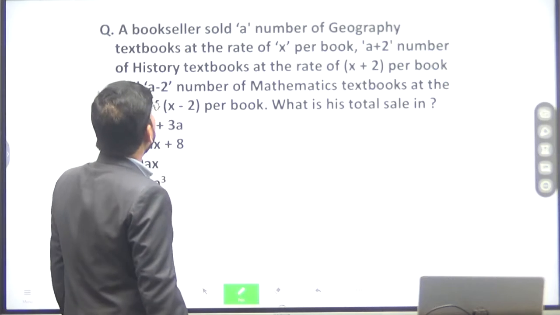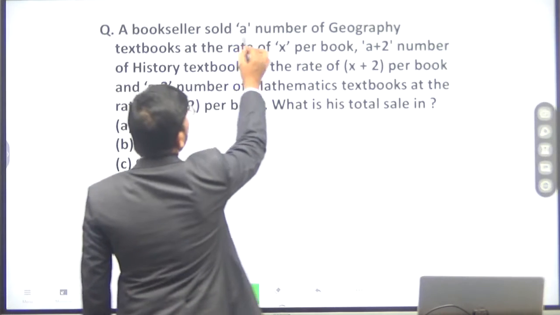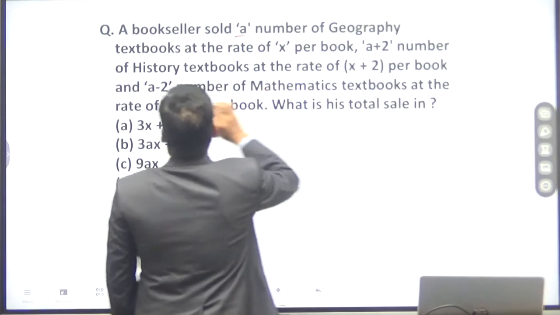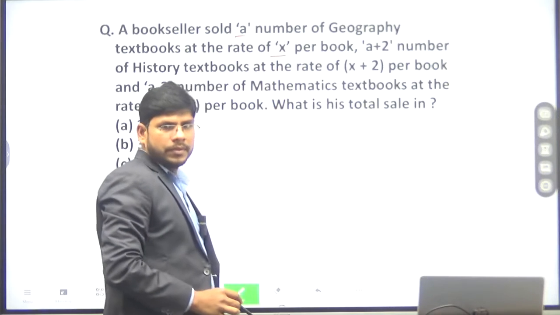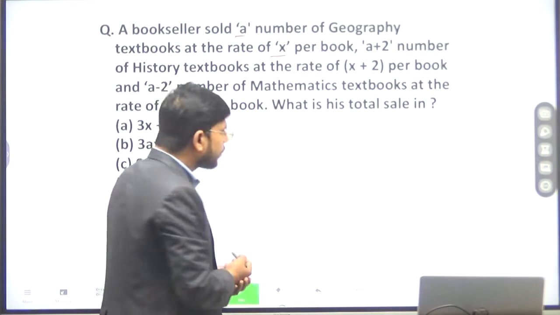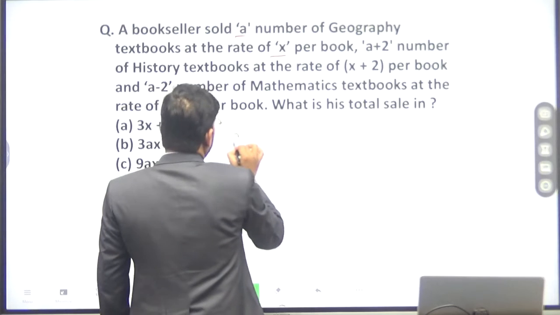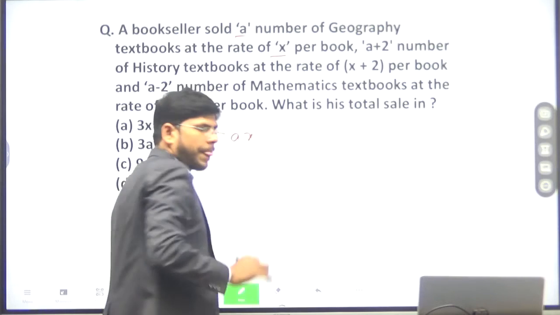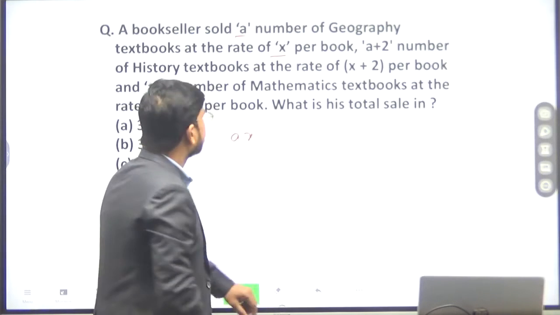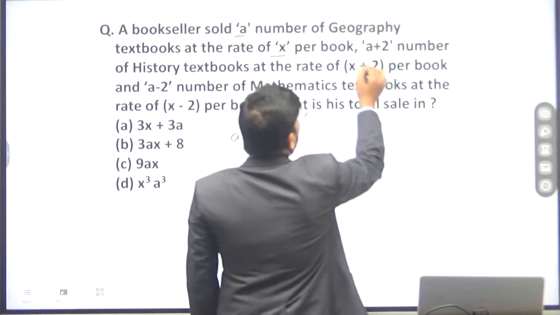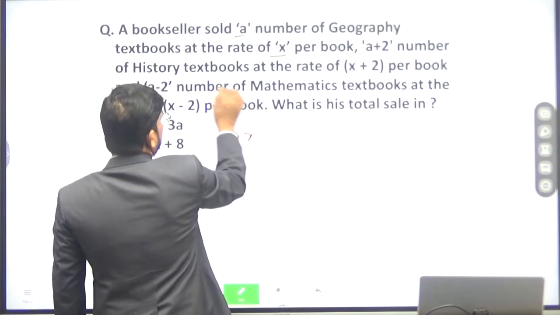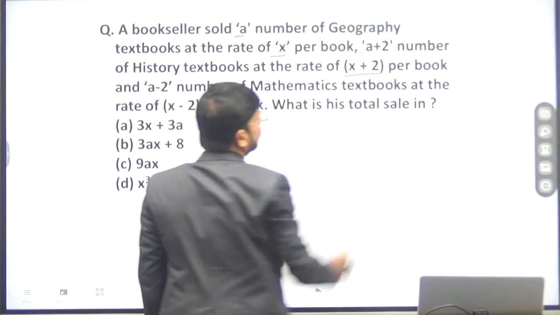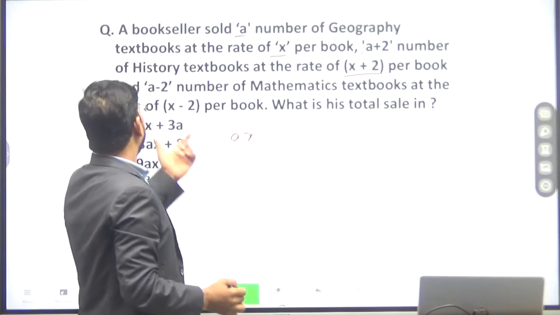Next question is: a bookseller sold a number of geography textbooks at the rate of X per book. Then what will be the total cost? Total cost will be AX. Now A plus 2 number of history textbooks at the rate of X plus 2 rupees per book.